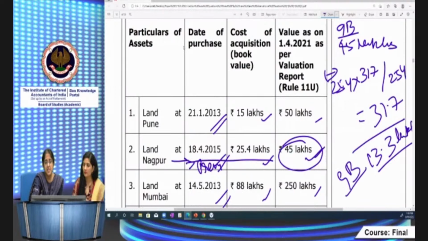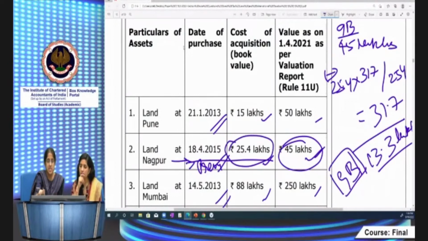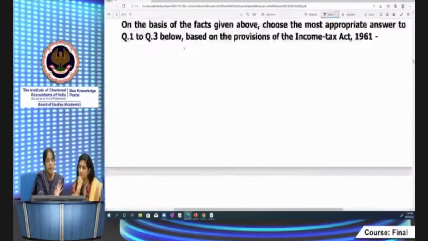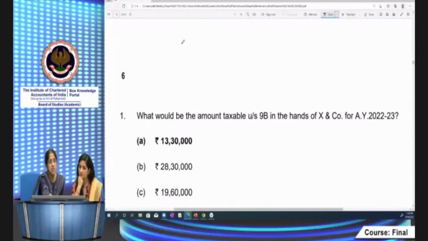This is basically a normal capital gains computation on transfer of land at Nagpur, because you've given the land to him. I have to take the fair market value of the land and reduce the indexed cost of acquisition. 25.4 is given as the cost, indexation is given, so it's a simple computation, 13.3. So the answer to the first MCQ is 13.3, the amount taxable under 9B.